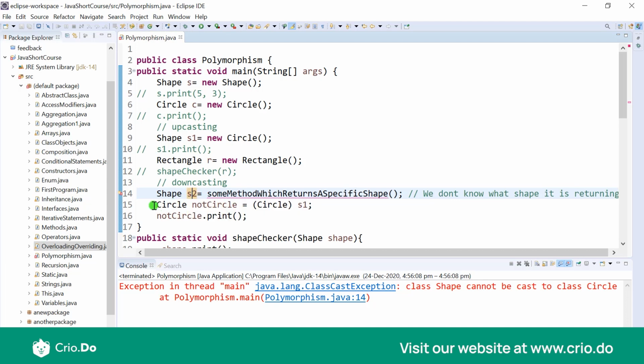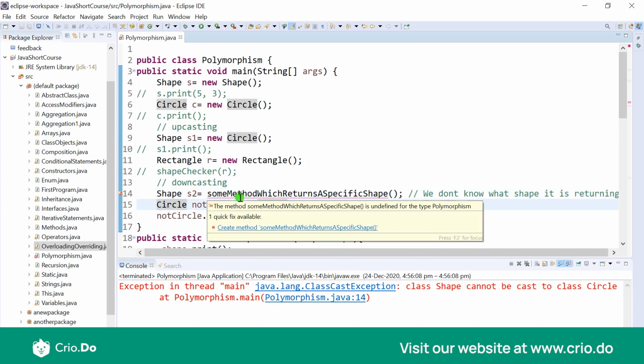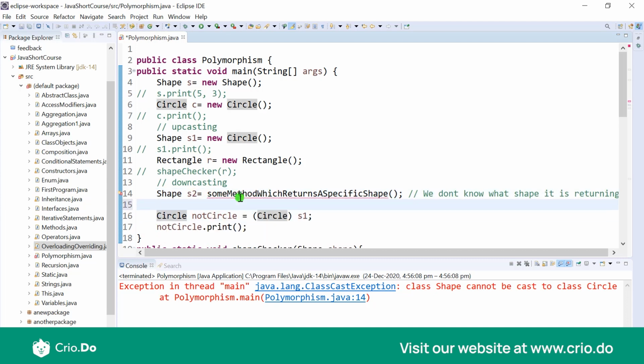And then finally, if it was a circle or if it was a rectangle, then we want to do something, right? So now what we would really want to do is check if S2 is an instance of Circle, then we want to do this. Then we want to actually downcast S2 to Circle and then do whatever we want with a Circle.